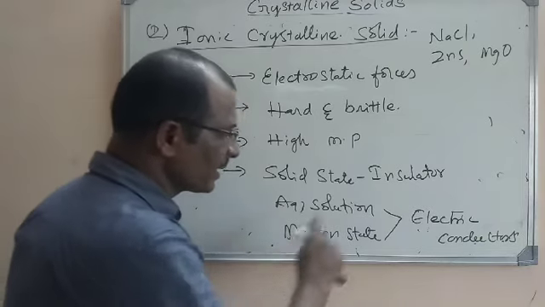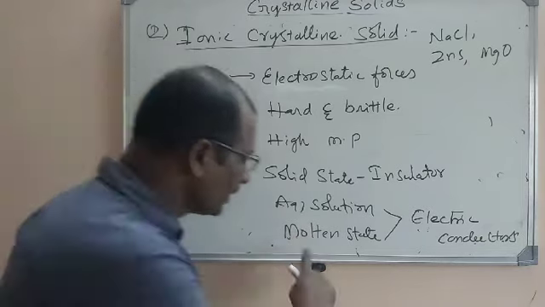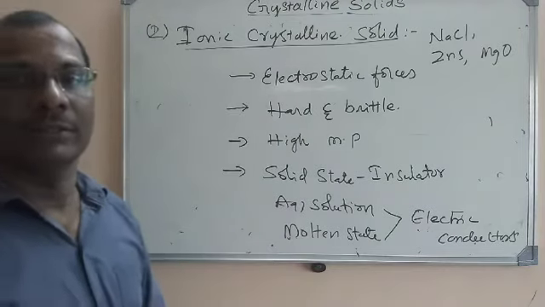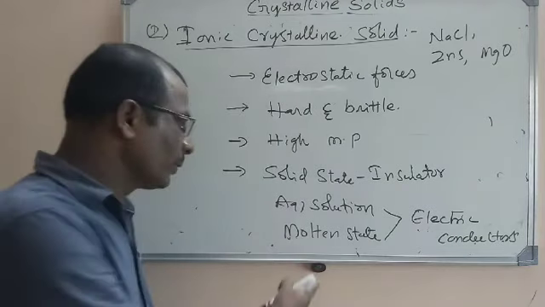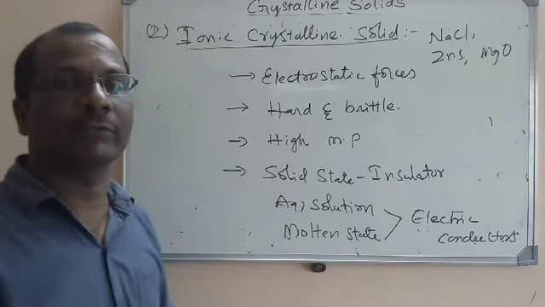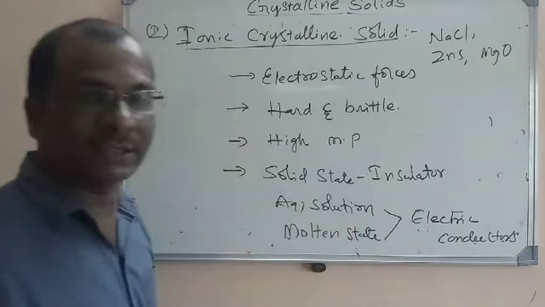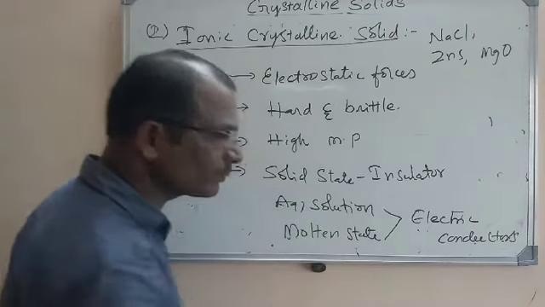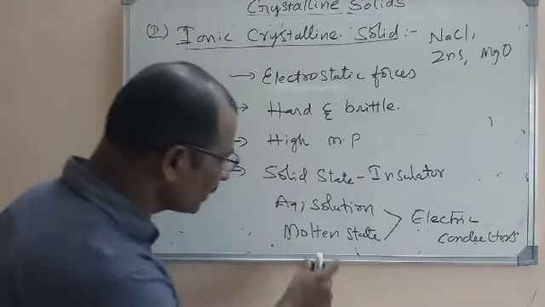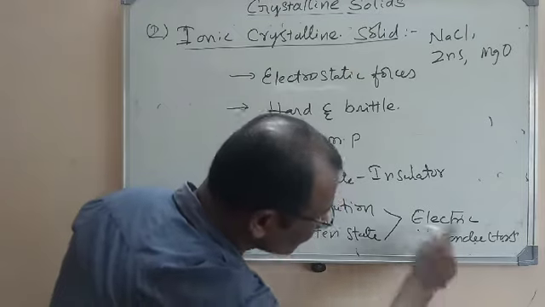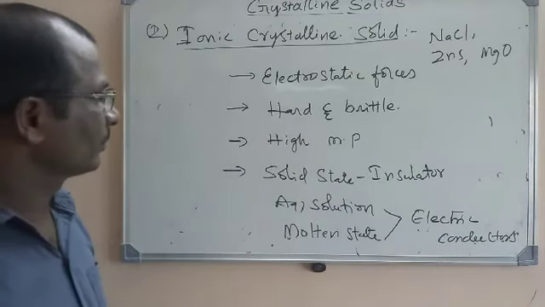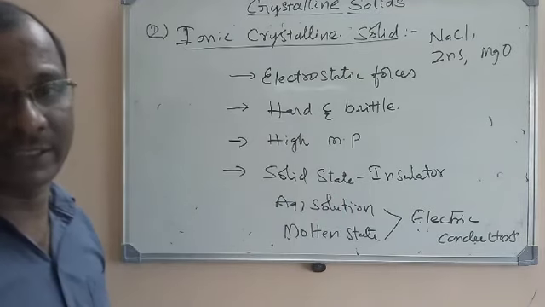So here free ions are available in the aqueous solution or in the molten state. When you heat them, you get the molten state, the liquid, and there the ions are free to move. So in the solid state, these are insulators, but in the aqueous or molten state, these are electric conductors. So these are the characteristics of ionic crystalline solids.